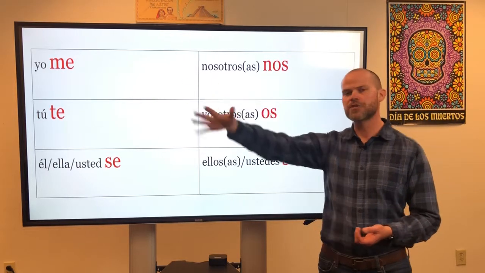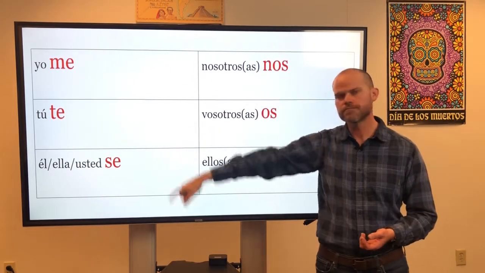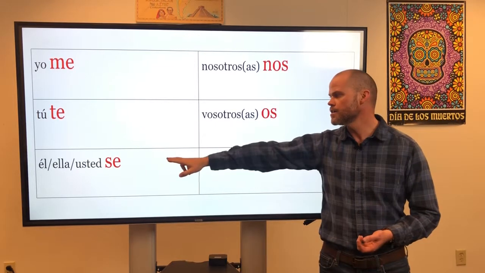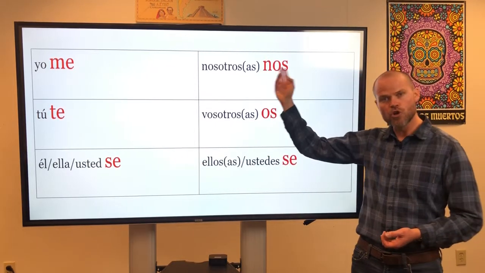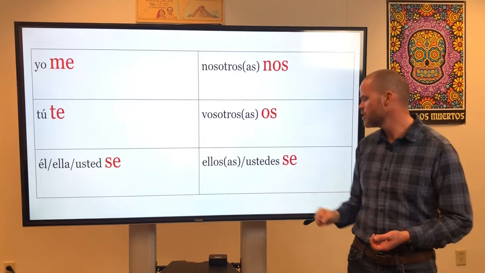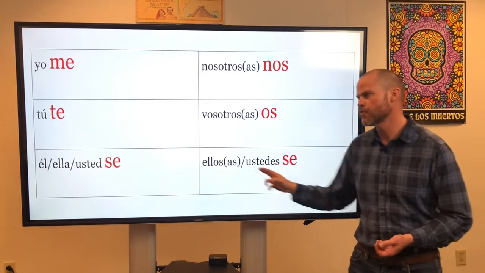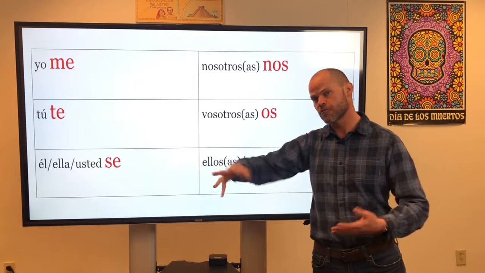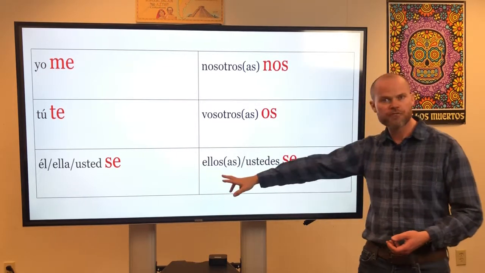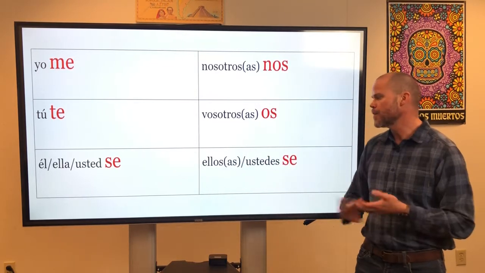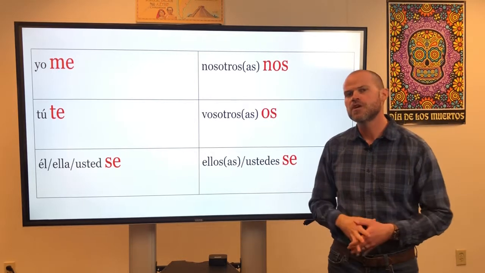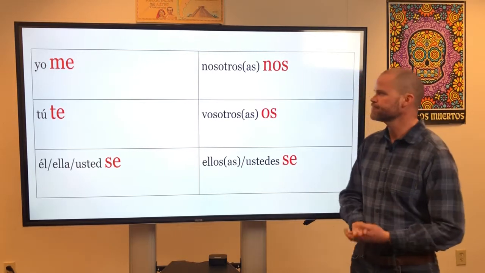We have me, clase repite me, muy bien. Te, muy bien. Se, nos, os, and se. Notice that these 2 reflexive pronouns are the same for both the he, she form and the you formal form, as well as the they form and the you all form. Context of the sentence is going to tell you who's doing the action.